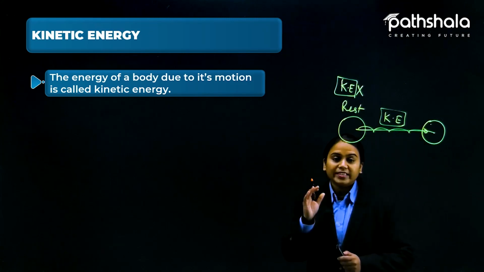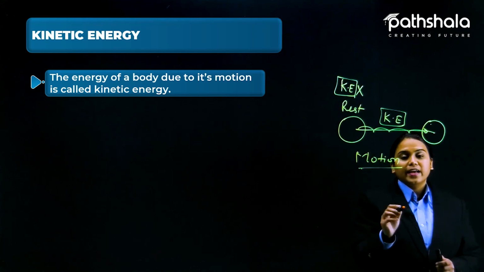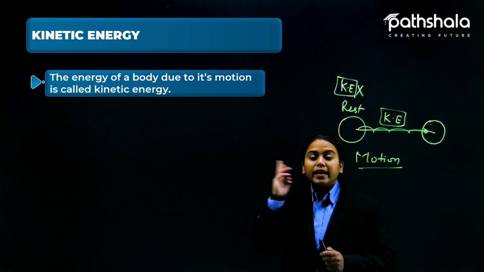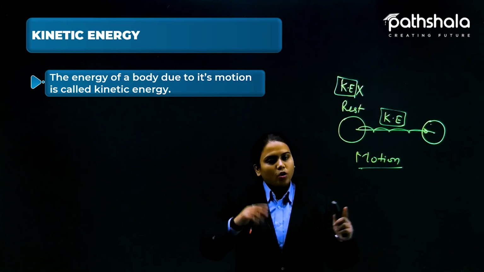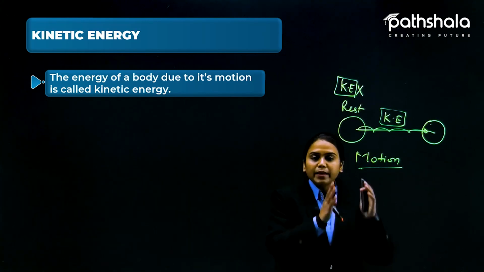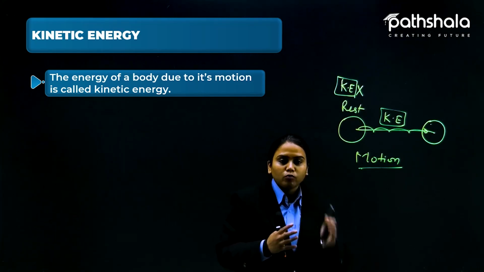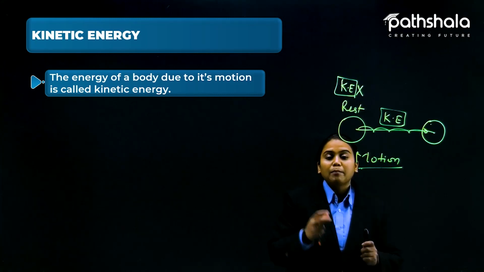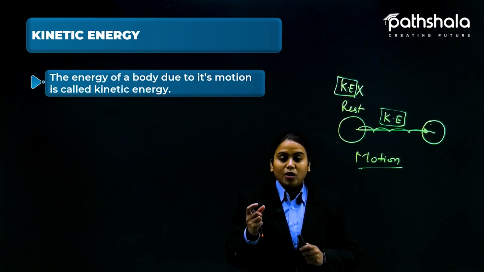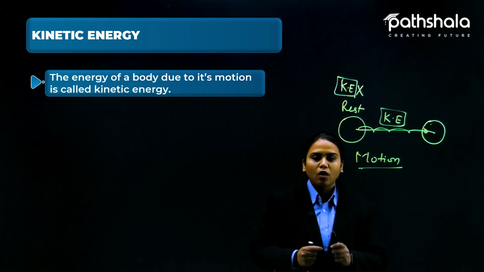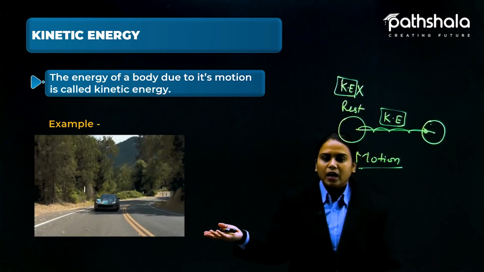So any object which is in motion, that is a very key point here. Whenever you hear about kinetic energy, your mind should automatically click to the term motion. So kinetic energy equals motion. Every object, like the motion of the earth, or even the motion of the moon, possesses kinetic energy. So it's a kind of energy which lets the body move from one place to another place.